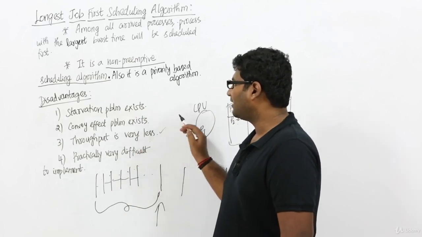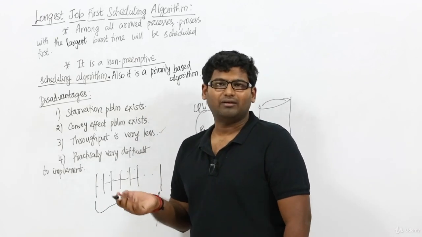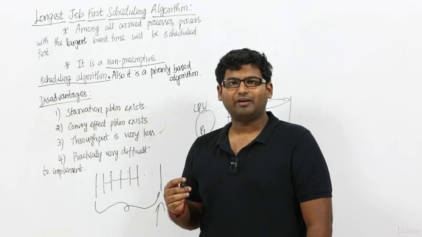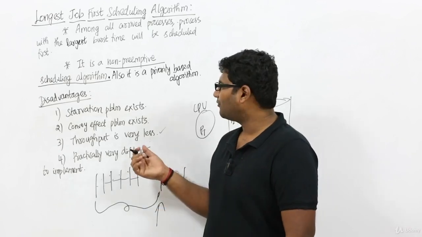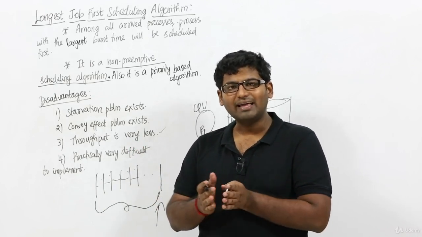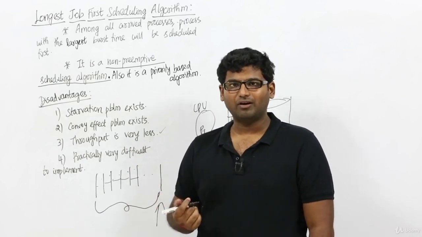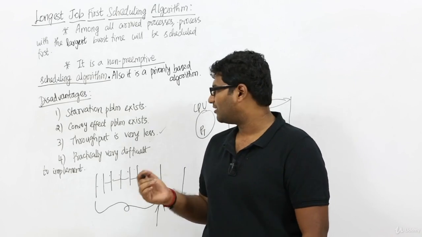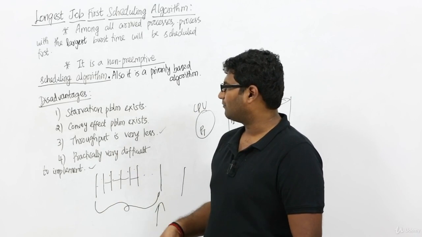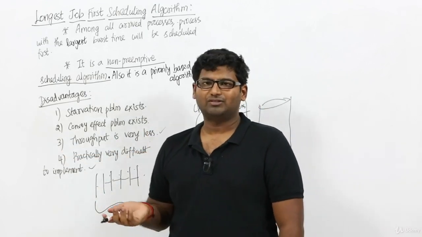Throughput is very less in case of longest job first scheduling algorithm, and it is practically very difficult to implement. Why? Exactly the same reason as we have seen for SJF. SJF really depends on the burst time. Again, longest job first scheduling algorithm also depends on the burst time, which means the process having the higher burst time should be scheduled first, right? Now, before executing a process, it is very difficult to predict the burst time, as we have seen. So definitely, even longest job first scheduling algorithm will suffer from this disadvantage. So these four are the disadvantages of longest job first scheduling algorithm.